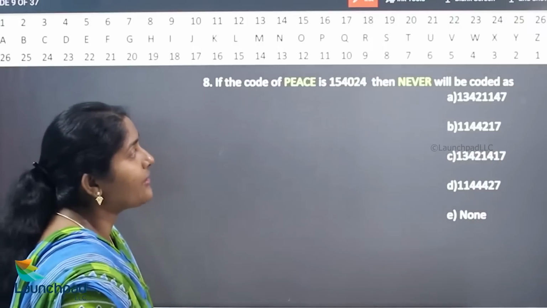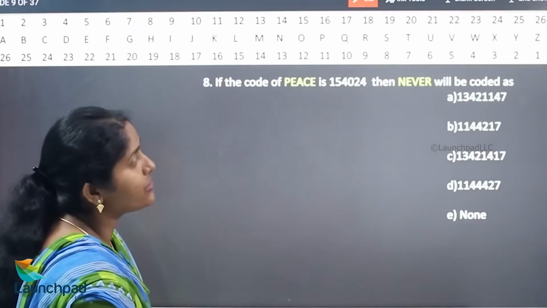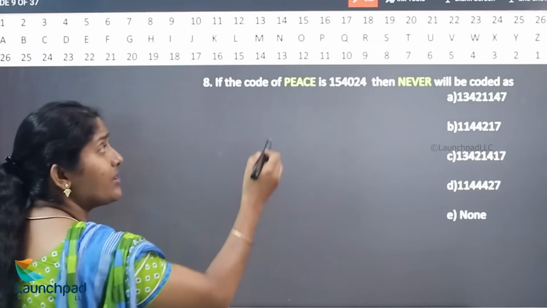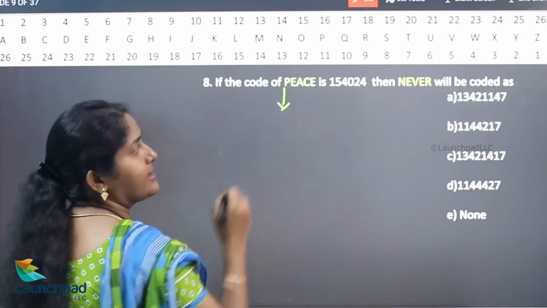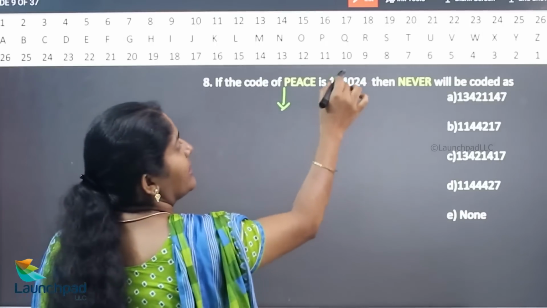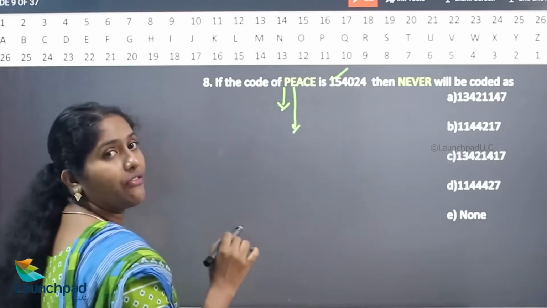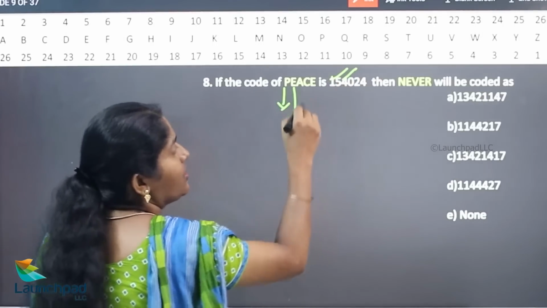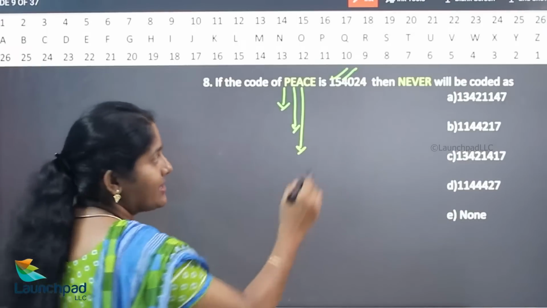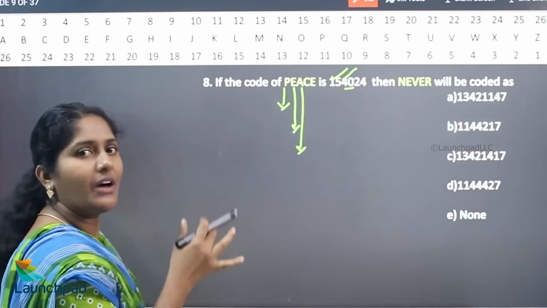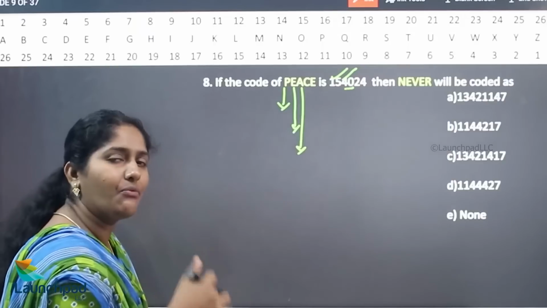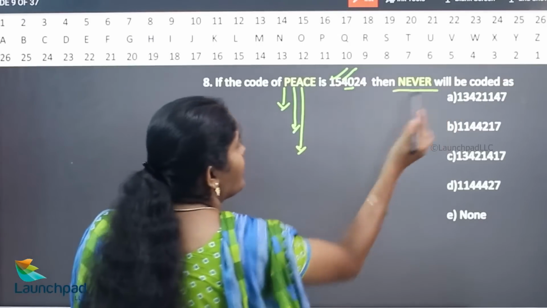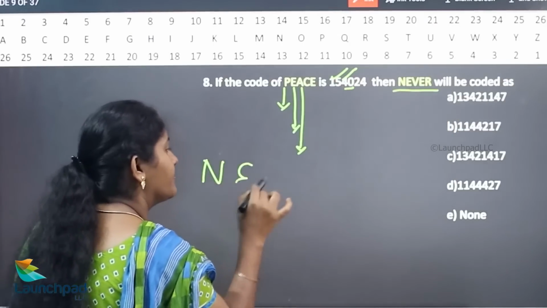If the code of P is 154024. See, what is the code of P? 16. 16 minus 1 is 15. What is the code of E? 5. 5 minus 1 is 4. What is the code of A? 1. 1 minus 1 is 0. So, the respective values are each subtracted by 1.